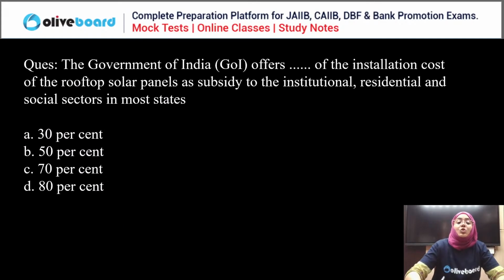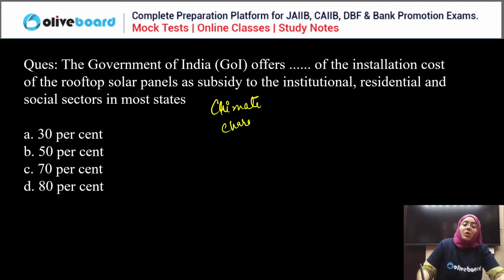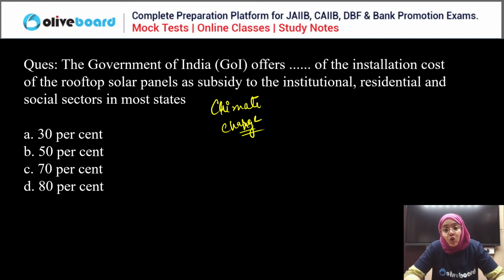Done. Next question. The government of India offers dash of the installation cost of the rooftop solar panels as a subsidy, for institutional, residential and social sectors in most of the states. So this is actually a question on climate change. There is a chapter on climate change in Module A, and this question is from that chapter. The government of India offers dash of the installation cost of the rooftop solar panels as a subsidy.